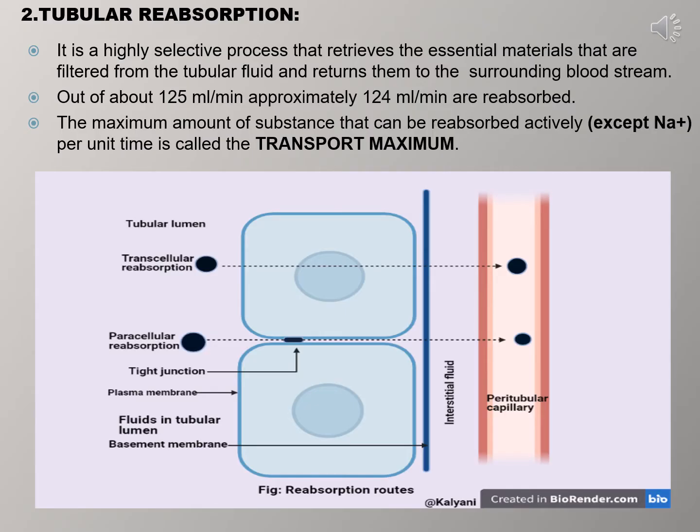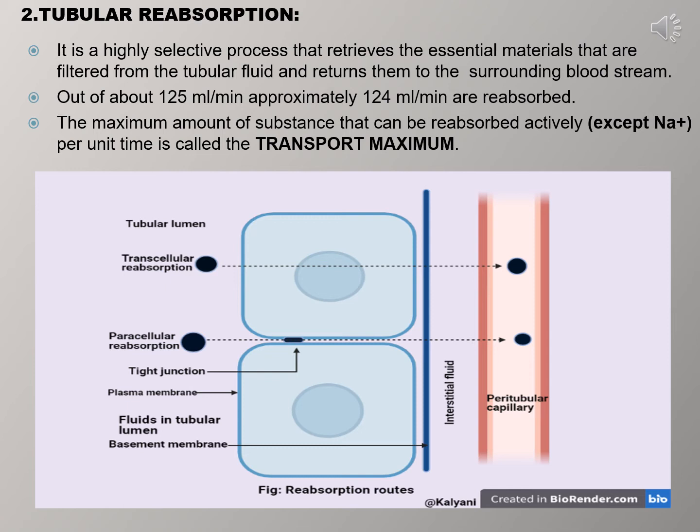Tubular reabsorption is a highly selective process that retrieves the essential materials that were filtered from the tubular fluid and returns them to the bloodstream surrounding the nephron. Out of the 125 ml per minute of filtrate, approximately 124 ml per minute are reabsorbed.